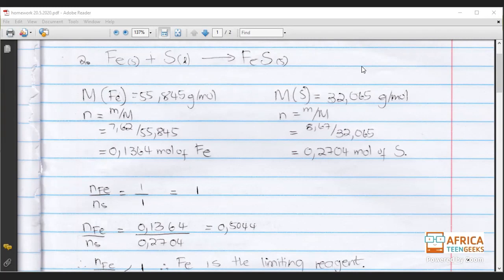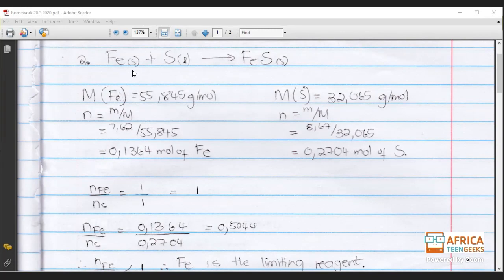So why do we need to calculate the limiting reagent? We need to calculate it because the maximum amount of our product comes from the maximum use of our limiting reagent. So we cannot use the one that's in excess, because if this one is in excess, then it's more than enough. Some of it is going to be left over, so we can't use it to calculate what we have in our product. So we need to find the limiting reagent.